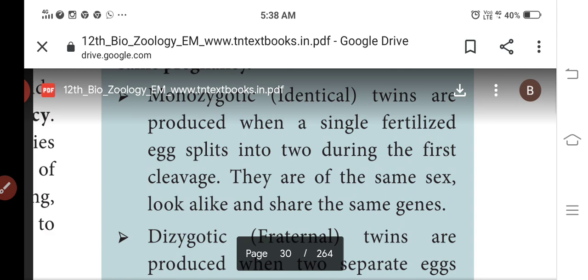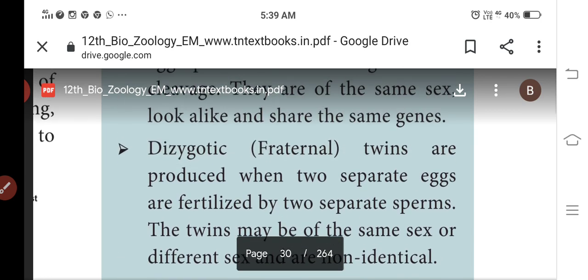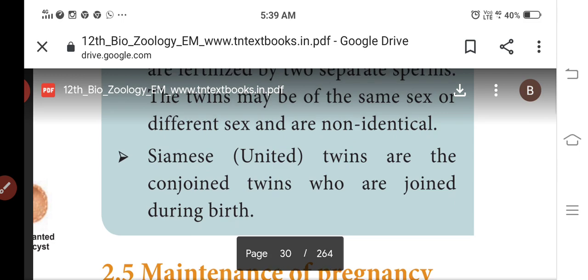Monozygotic twins are produced when a single fertilized egg splits into two during the first cleavage. They are of the same sex, look alike, and share the same genes. Next is dizygotic twins. Dizygotic means two separate eggs fertilized by two separate sperms. They may be of the same sex or different sex, and are non-identical. Siamese means conjoined twins who are joined at birth.